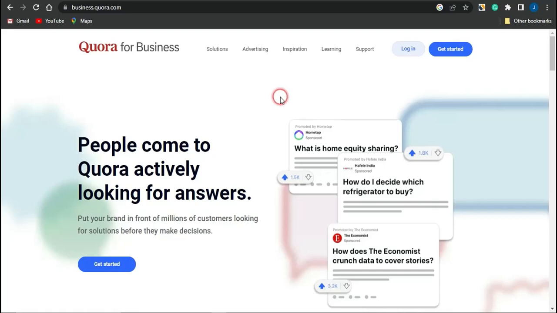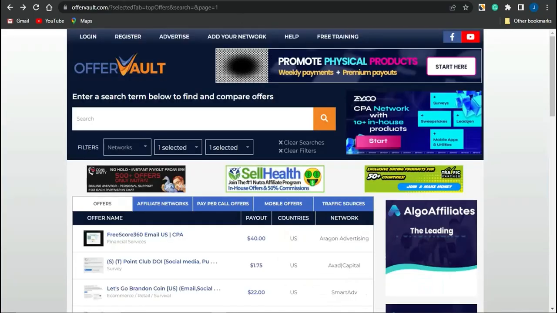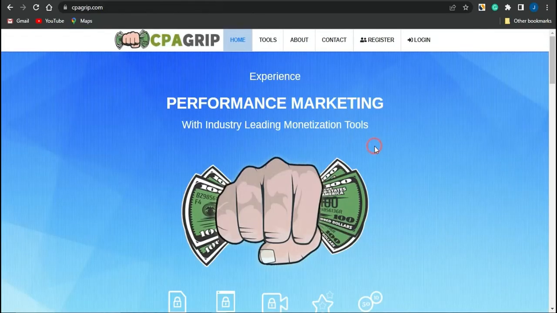So guys, the first step which you actually have to do as usual is to get a CPA marketing offer which you want to promote. And you can actually use any CPA marketing platform out there. You could make use of the Offer Vault right here which you could see on the screen, or you could just simply make use of CPA Grip or any other CPA marketing platform out there.